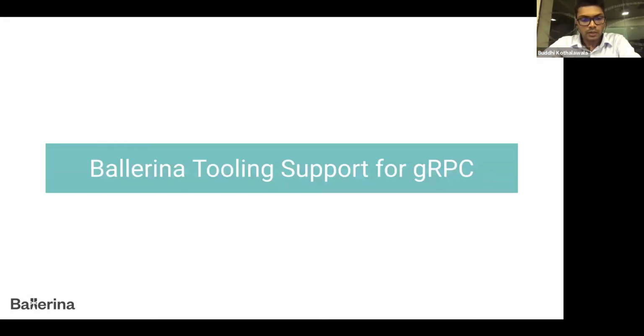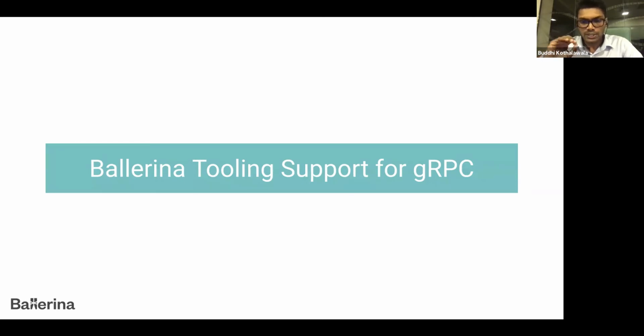Okay, now let's move on to how Ballerina tooling supports gRPC. When you freshly install Ballerina onto a local machine or a server, you get this Ballerina tooling support, which means a command line interface where you can create Ballerina projects, add packages, build Ballerina projects, and even run Ballerina files individually. Likewise, there are a bunch of features embedded in this Ballerina command line tool.